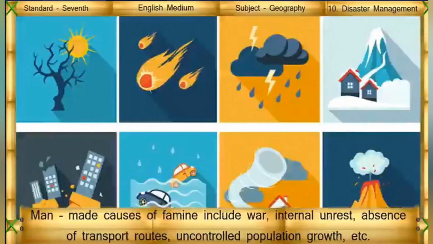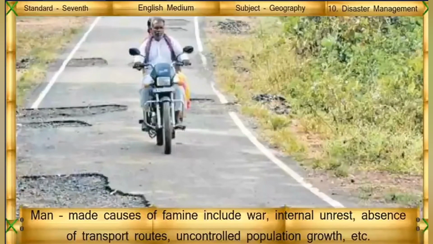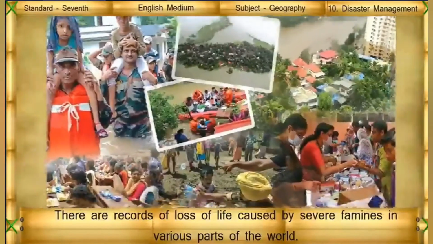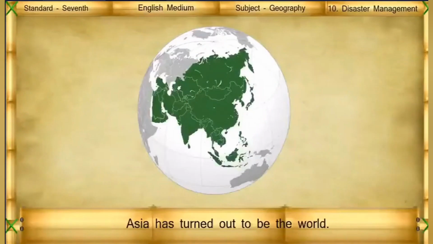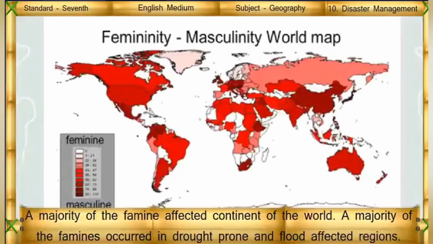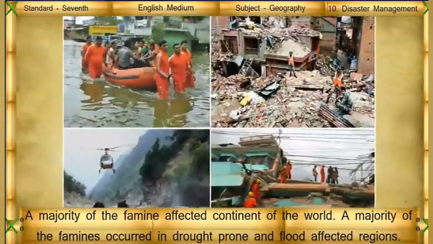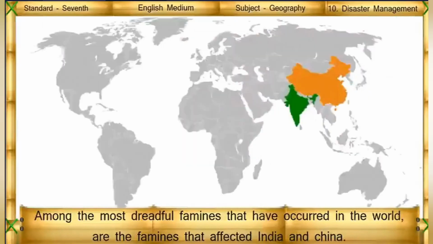Man-made causes of famine include war, internal unrest, absence of transport routes, uncontrolled population growth, etc. There are records of loss of life caused by severe famines in various parts of the world. Asia has turned out to be the majority of the famine-affected continent of the world. A majority of the famines occurred in drought-prone and flood-affected regions. Among the most dreadful famines that have occurred in the world are the famines that affected India and China.